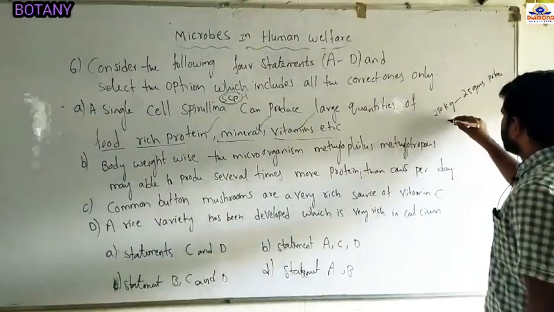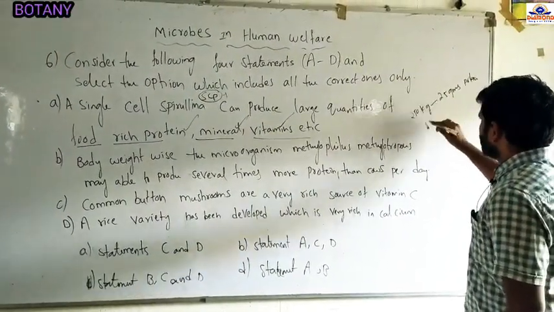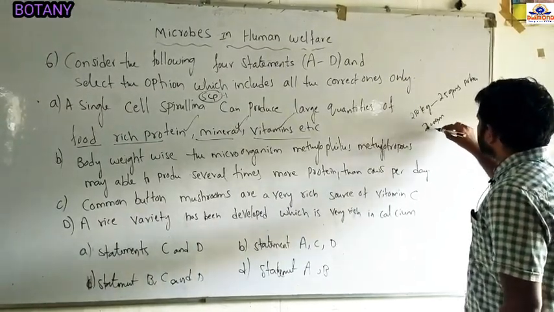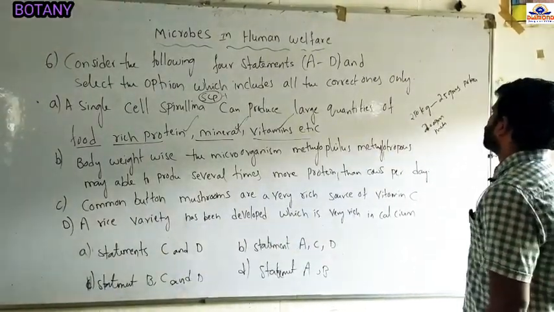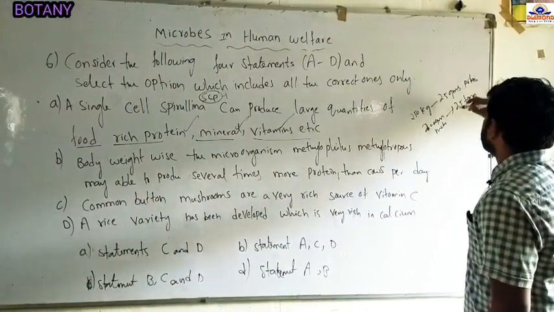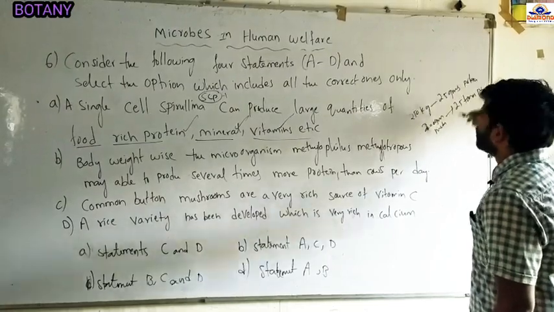If you take 250 grams of Methylophilus methylotrophus bacteria, it can produce 25 tons of protein per day.